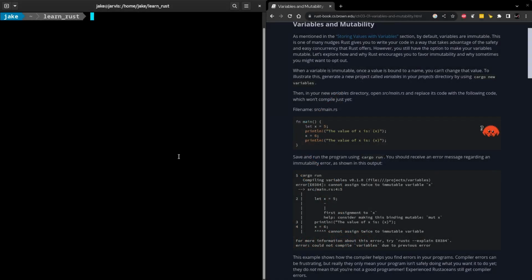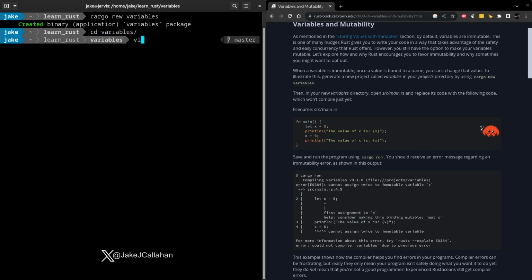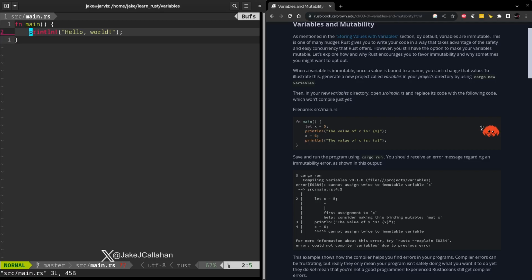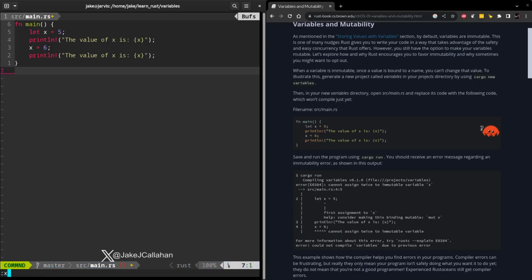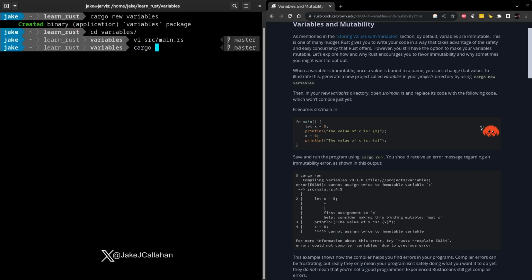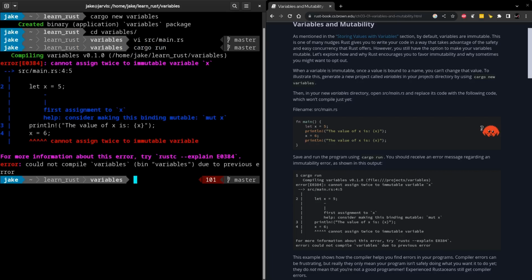So the first thing this chapter wants us to do is to reinforce that variables by default in Rust are not mutable. So we'll create a new project using cargo called variables. And inside variables, we'll open up src/main.rs, and then we'll replace the current contents of this file with what we see on the right hand of the screen. Okay, we'll save that. And when we try to use cargo to run it, we should see a compilation error telling us that we can't assign twice to an immutable variable.